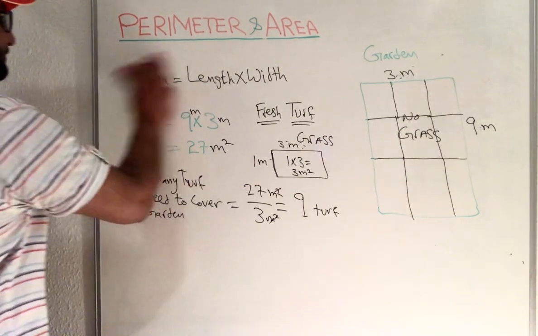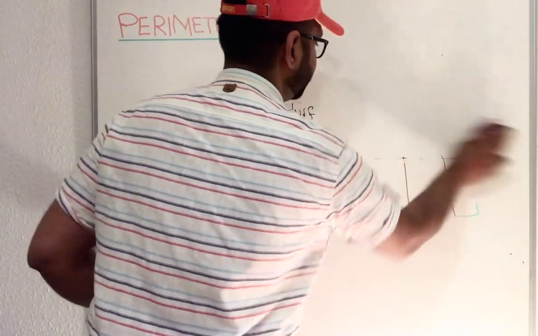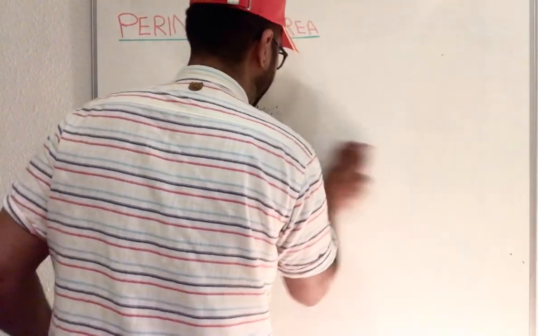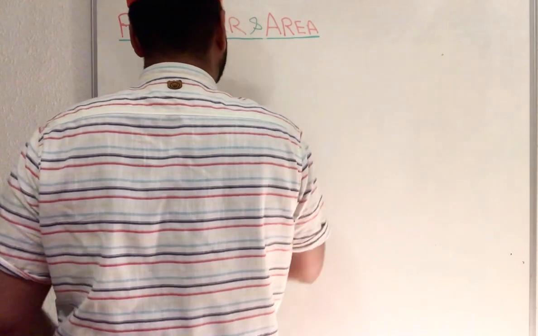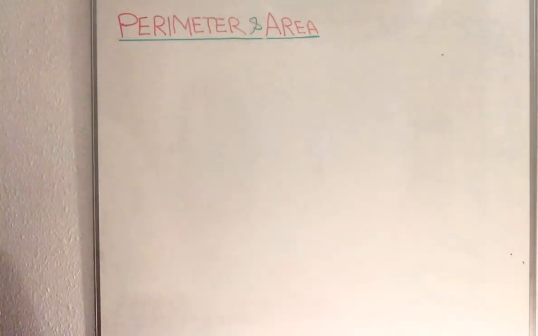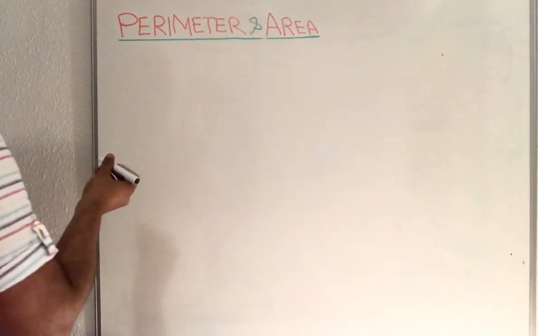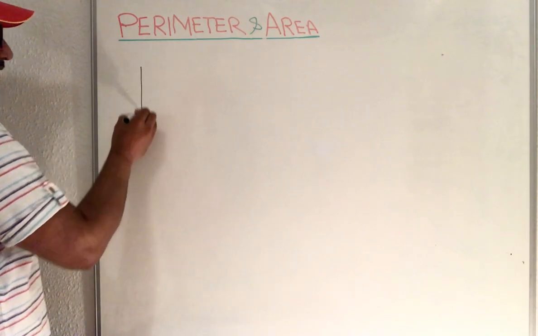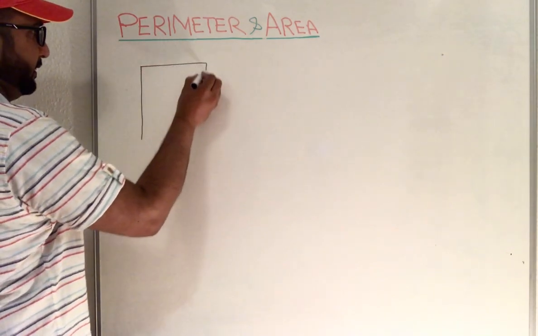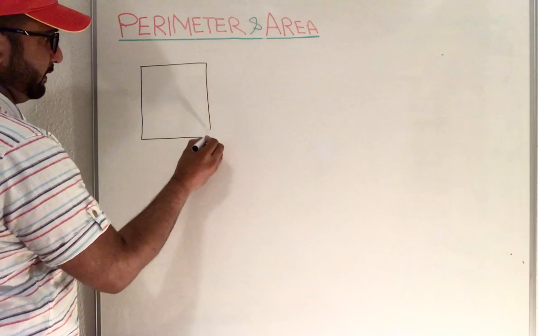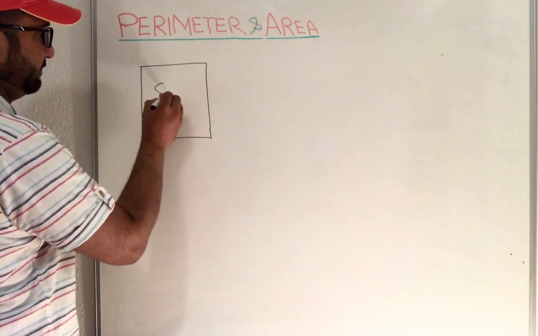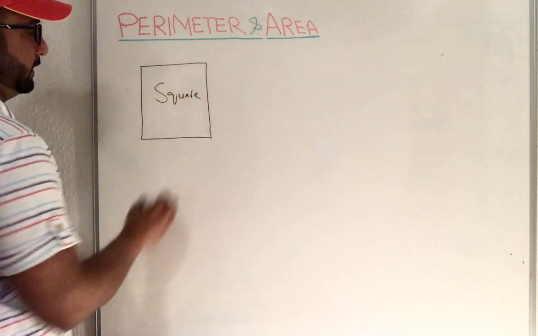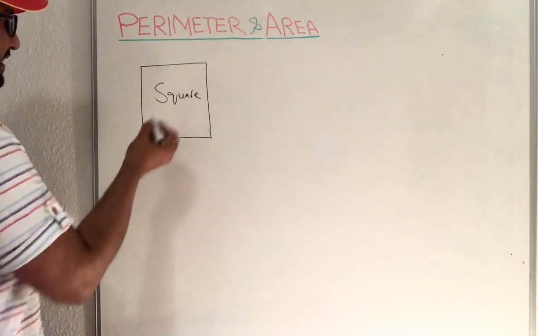So now here, I will draw shapes and write down how to find the area. This is our square. Square means all sides are equal.